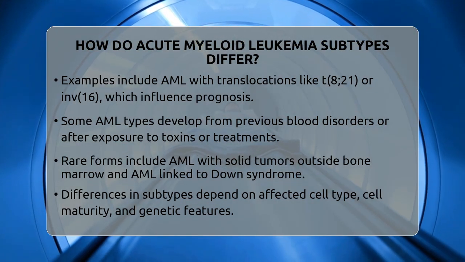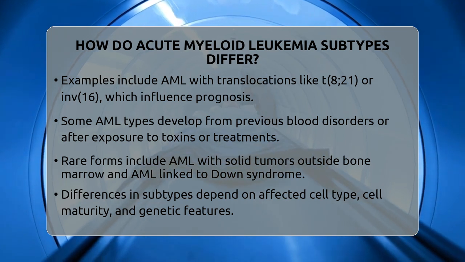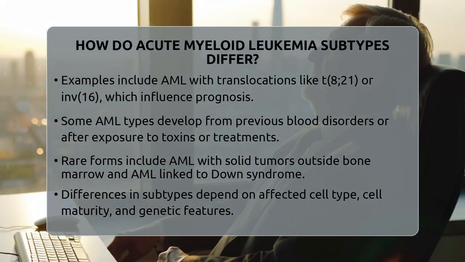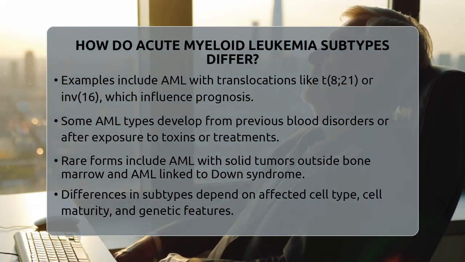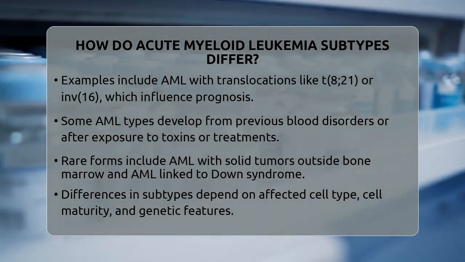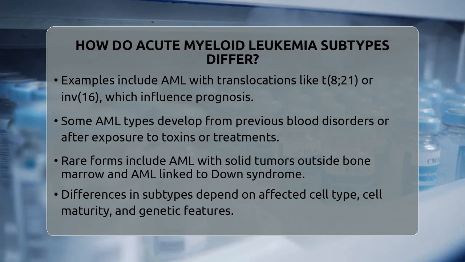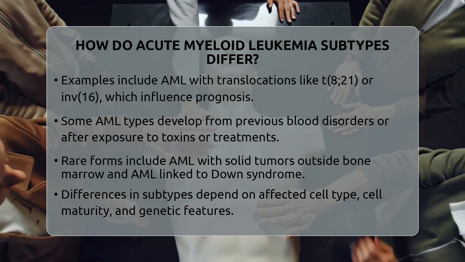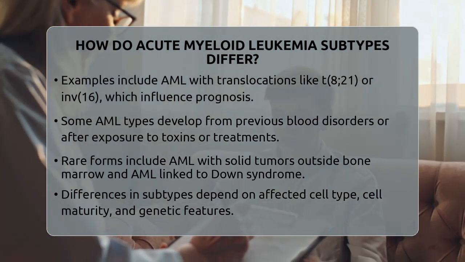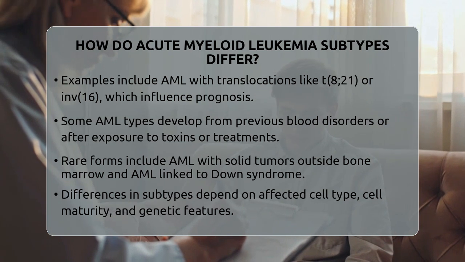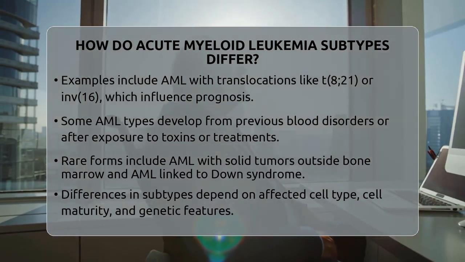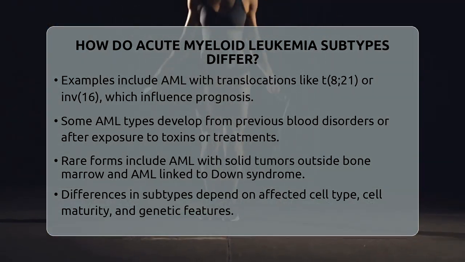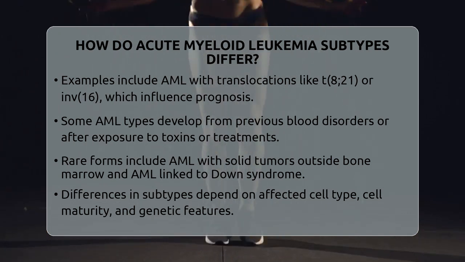There are also categories for AML that develops from previous blood disorders like myelodysplastic syndromes, or after exposure to certain treatments or environmental toxins. Some cases are classified as not otherwise specified, which includes subtypes that don't fit into the other groups, like AML with minimal differentiation or erythroid leukemia. There are also rare forms like AML that forms solid tumors outside the bone marrow, called myeloid sarcoma, or AML associated with Down syndrome.